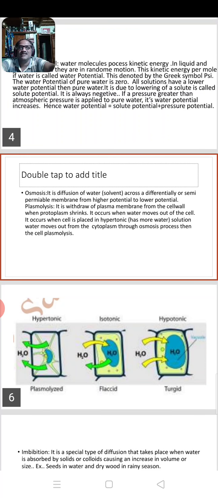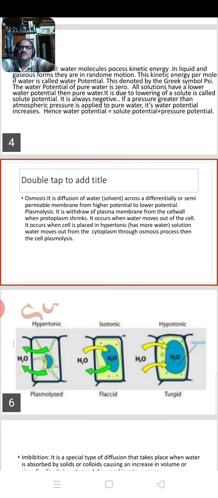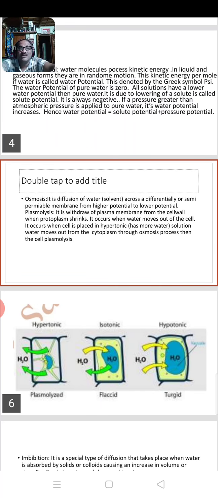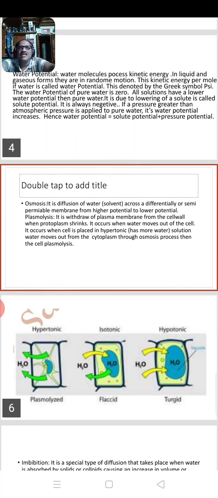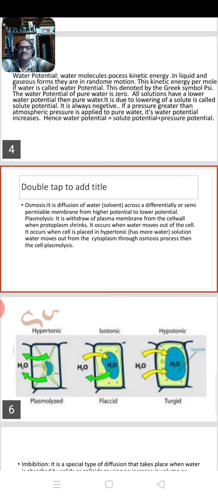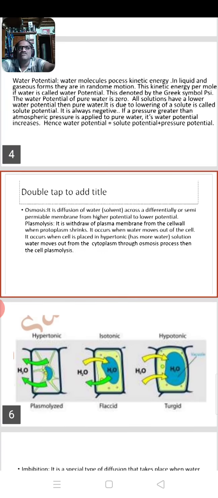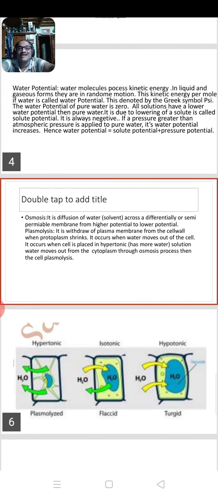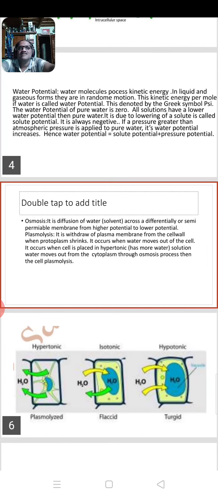When we discussed diffusion earlier, it looks like osmosis, but in osmosis a membrane plays a very important role. That is the difference between osmosis and diffusion. Osmosis is diffusion of water or solvent across a semi-permeable membrane from higher potential to lower potential, that is, high concentration to low concentration.